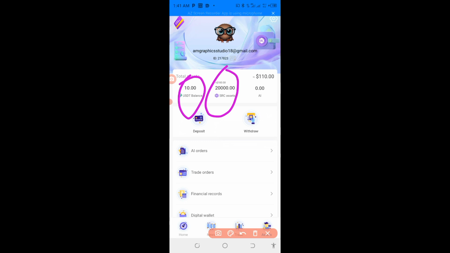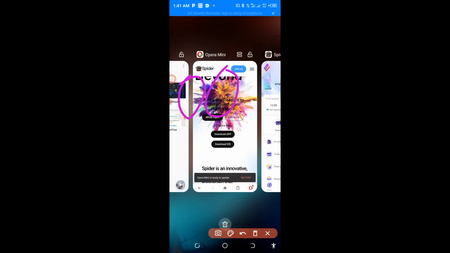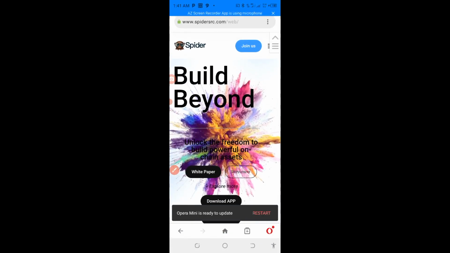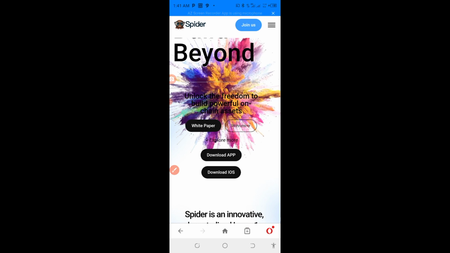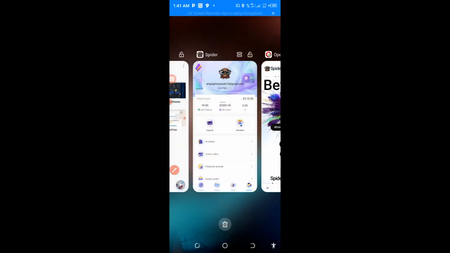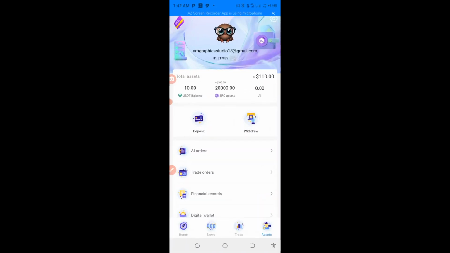Before I dive in, let me come down here to explain better for you. Look at this app now. The website of the app is www.spidersrc.com. When you get to the app, if you're an Android user, you can download it from this one, and if you are an iOS user, you can download this. Immediately you download it to your phone, you just come down here. Let me go back to the app generally, let me go back to the home.